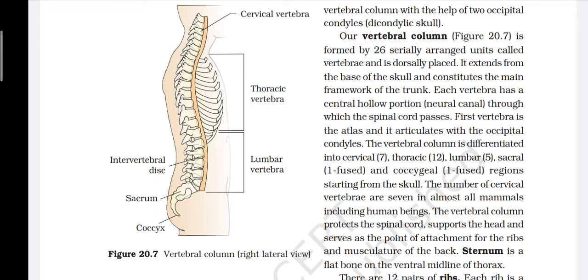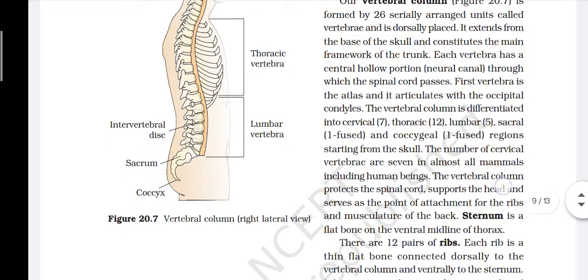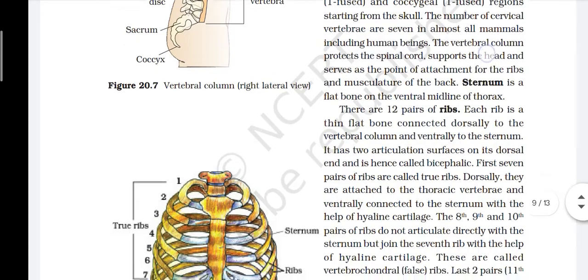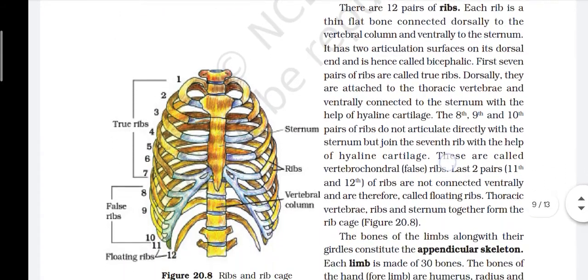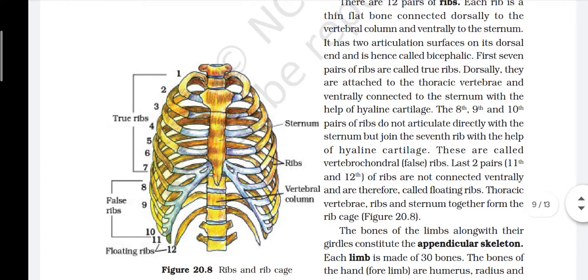Sternum is a flat bone on the ventral midline of thorax. There are 12 pairs of ribs. Each rib is a thin flat bone connected dorsally to the vertebral column and ventrally to the sternum. It has two articulation surfaces on its dorsal end and is hence called bicephalic.